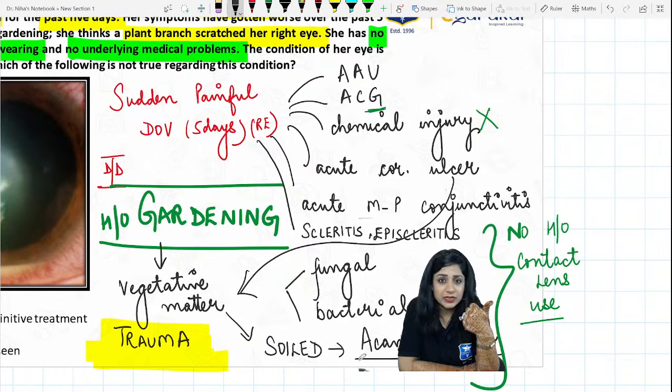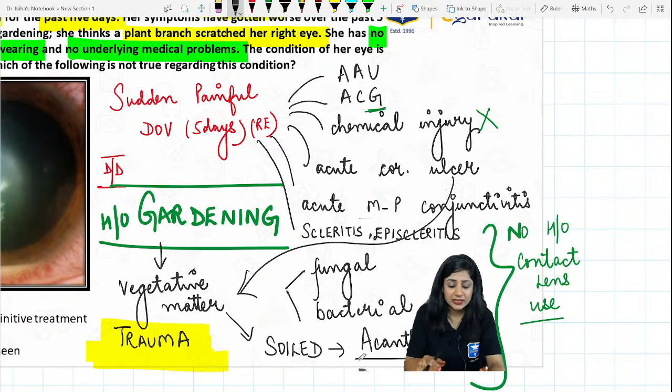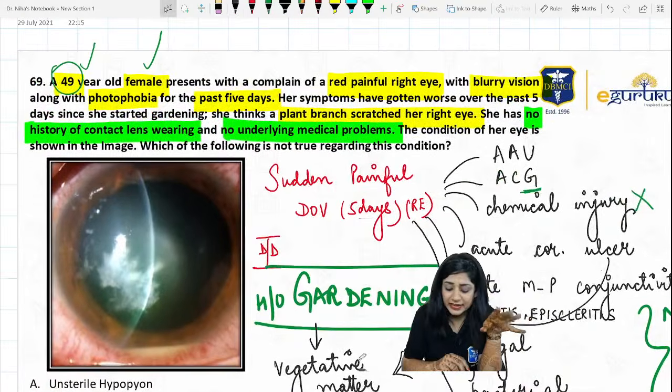We have acute anterior uveitis. They will not ask you the final diagnosis. They will ask you what you are thinking, right? So we can think about acute anterior uveitis, acute congestive glaucoma, keratitis, any chemical injuries, mucopurulent conjunctivitis, scleritis, and episcleritis, and she is not having any history of contact lens wearing.